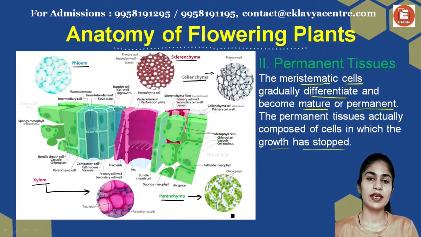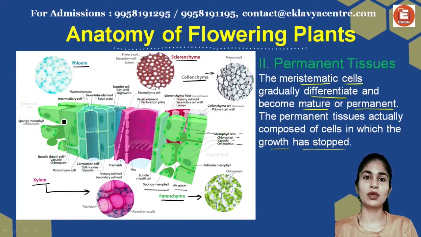So this one is your parenchyma. It has mesophyll, chloroplast, vacuole, and cell nucleus. There are also air spaces between the cells, and there's also spongy mesophyll. This first one and the last one are of the same type, which is your parenchyma. We also have bundle sheath cells. This is the bigger one. Then there's a vacuole present. There's this transparent outline. That is your vacuole, and this is the presence of chlorophyll, which is your dark green patches. These dark green patches are your chlorophylls.